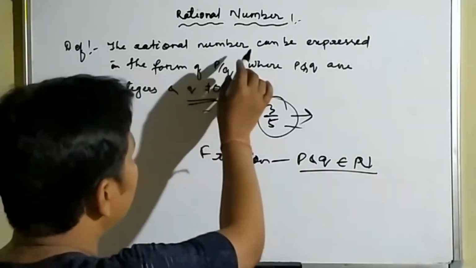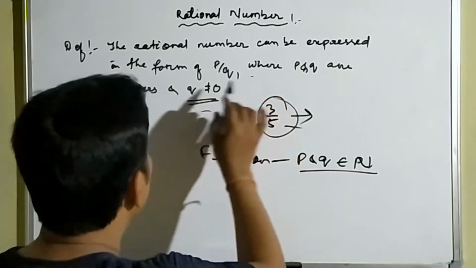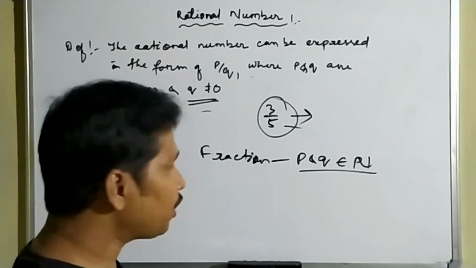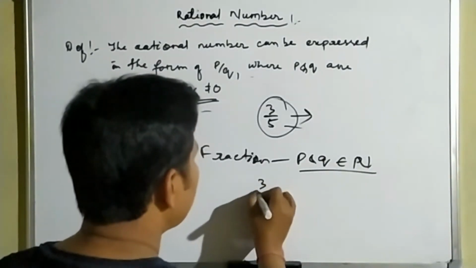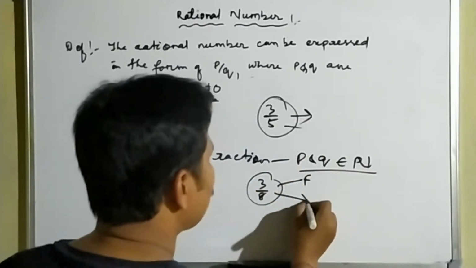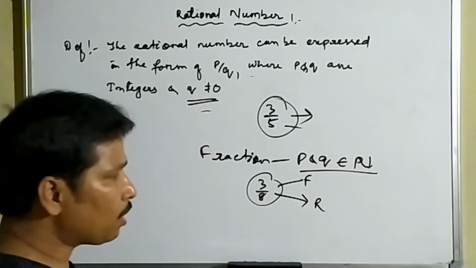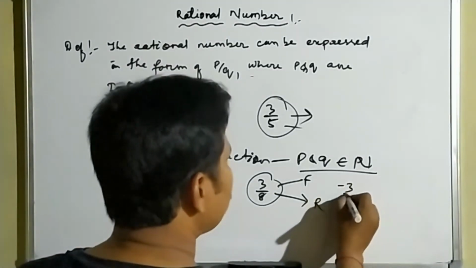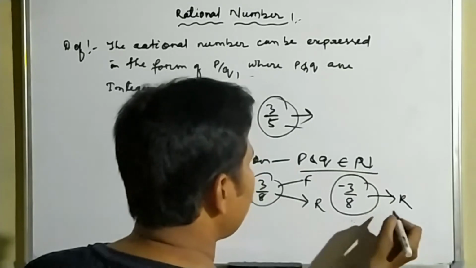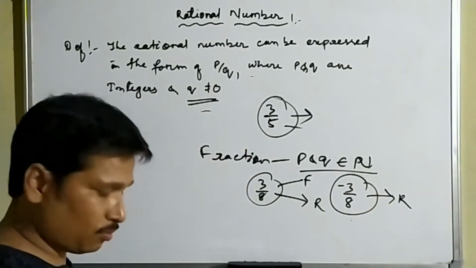And in the case of a rational number, p and q are both integers. So this is the basic difference. For example, 3 by 8 is a fraction and it is also a rational number. But if we write minus 3 by 8, it is only a rational number but not a fraction. This is the basic difference.